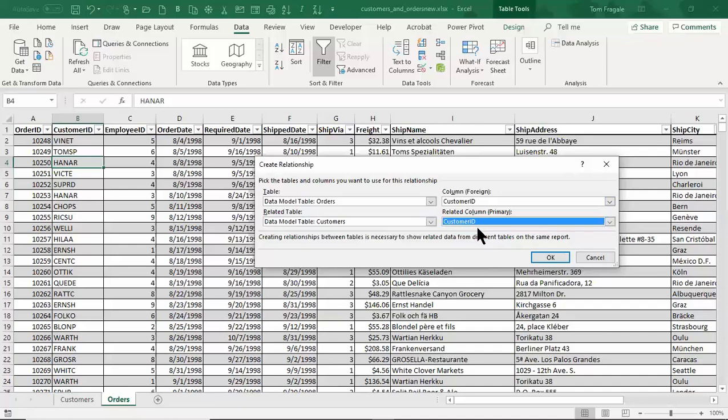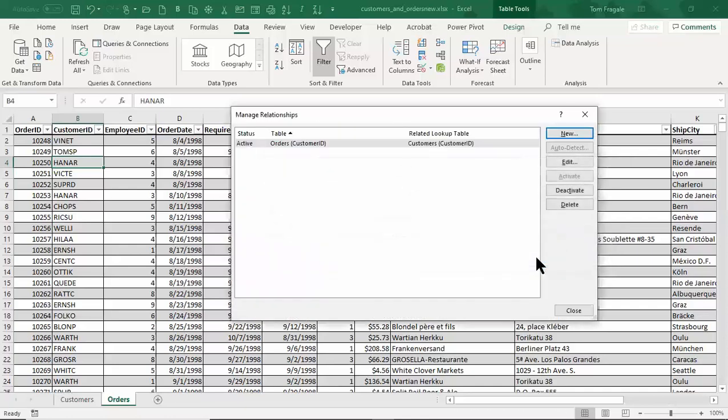It's always nice when the field name is the same, but it doesn't always happen that way in real life. So I'll click on OK. Now we see that that relationship has been created.